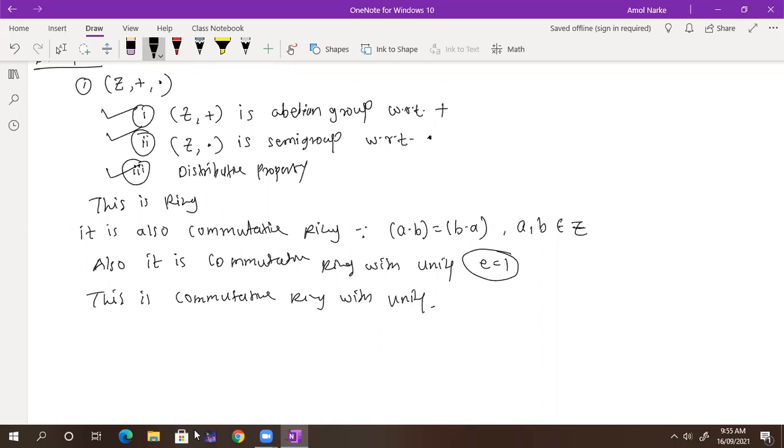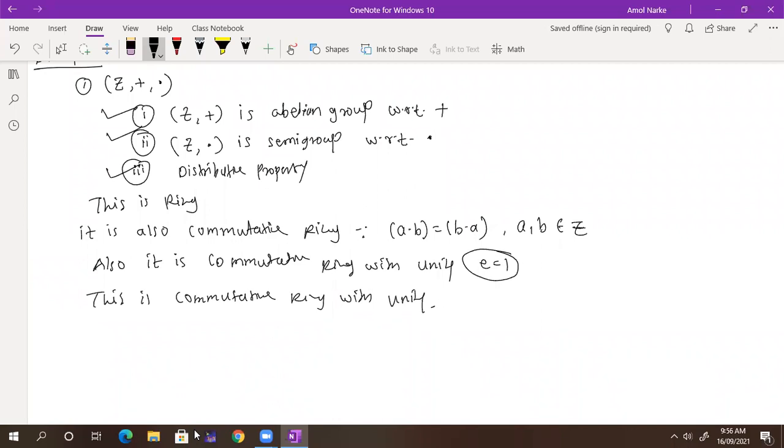For a commutative ring with unity, all those conditions should be satisfied, but the inverse is not needed here. I asked about the three conditions. The first one is for ring: abelian group with respect to plus, semigroup with respect to dot, and distributivity. That condition is always there.